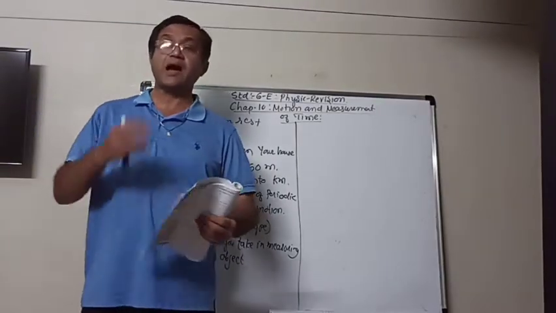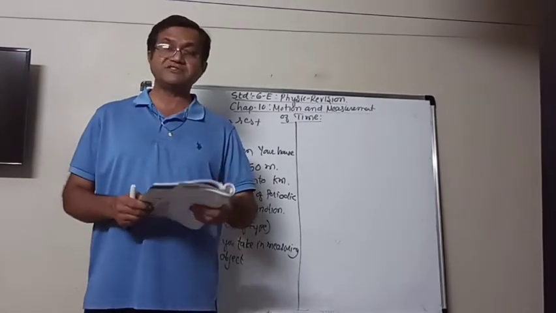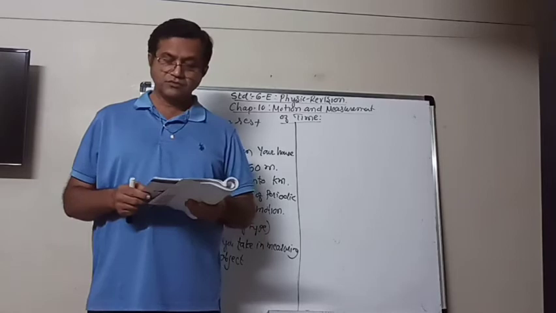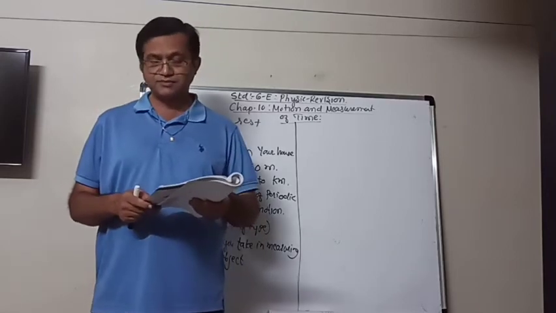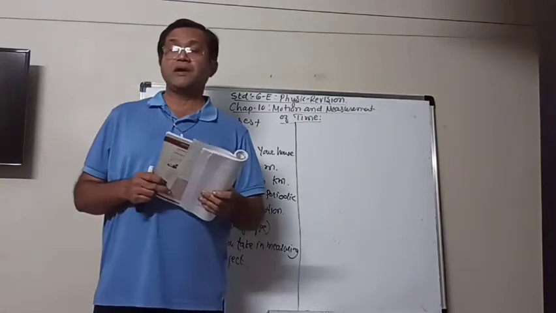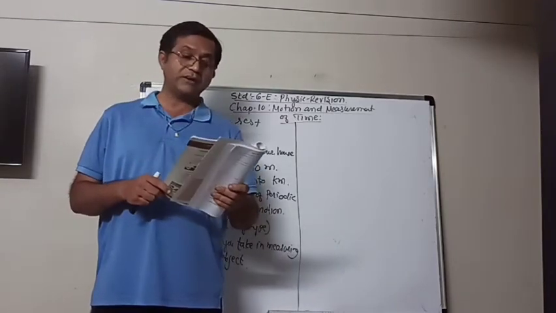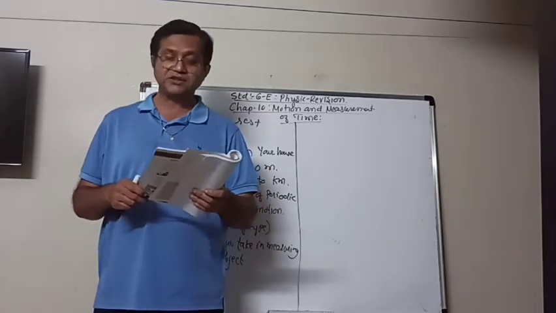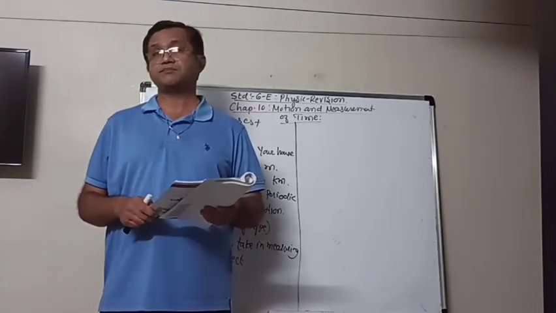So the position of the eye should be exactly above the measurement and not to the left or right. These are the things that you have to take care of, so you can find the correct length of the given object.